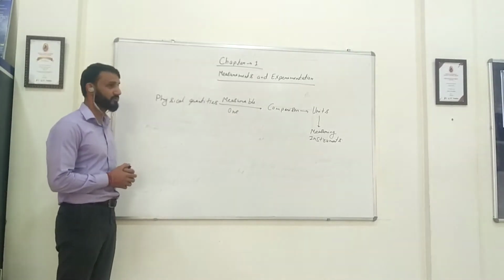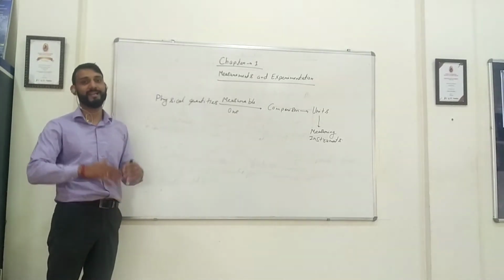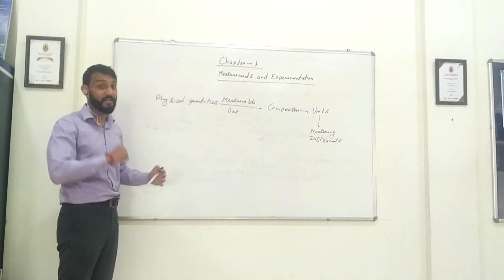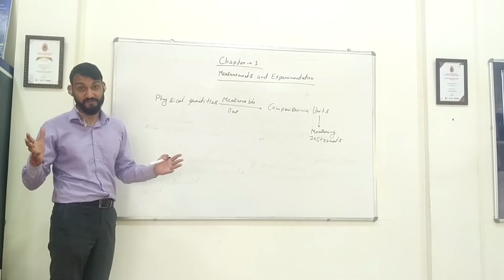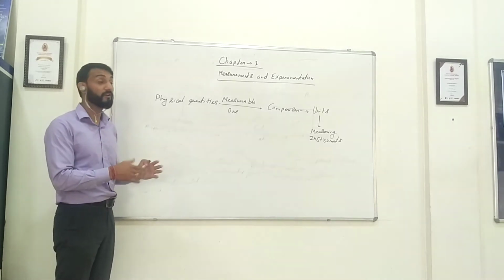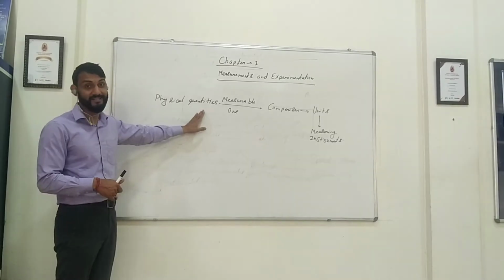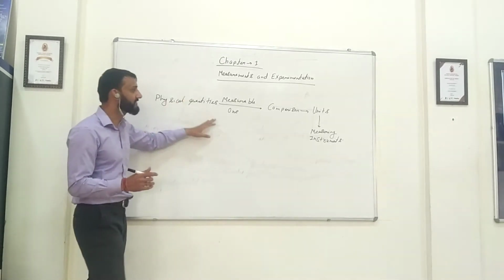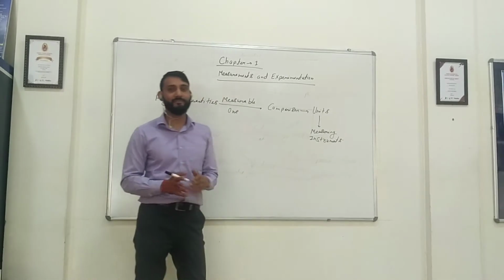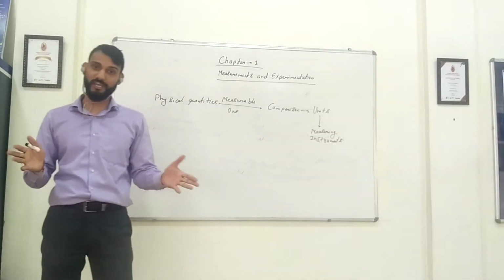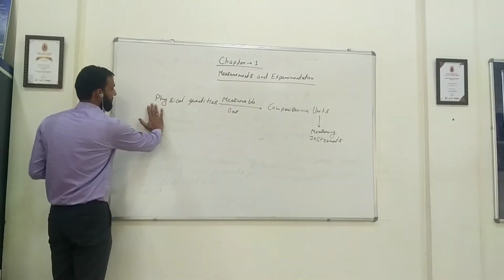We are going to study this chapter in three different parts. Measurements, whose measurements? Measurement of different physical quantities. First of all, we will understand about the physical quantities. In the second part, we will understand about the units. And in the third part, we will understand about the measuring instruments. Okay, so let us begin with physical quantities.